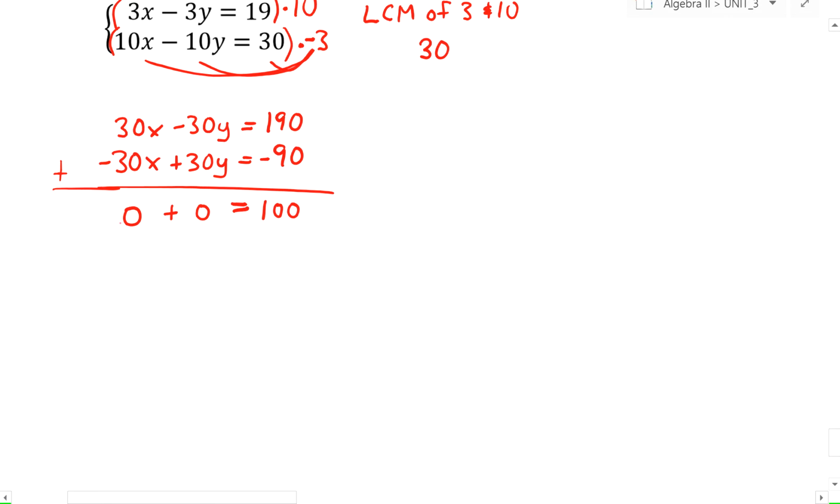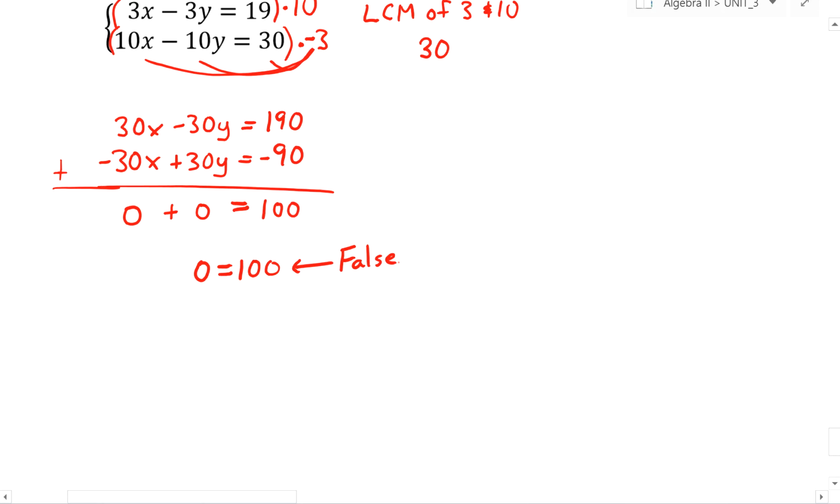Here's where it's different. This equation produces 0 equals 100. Just like the previous example, both variables are eliminated. But does this produce something that is a true statement? No, it doesn't. 0 does not equal 100. This is false. What this means is there is no solution. There is no solution to this system of equations because it produced a statement that is obviously false.